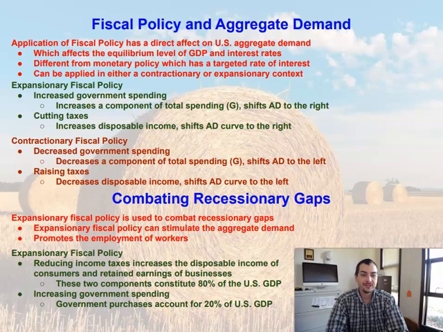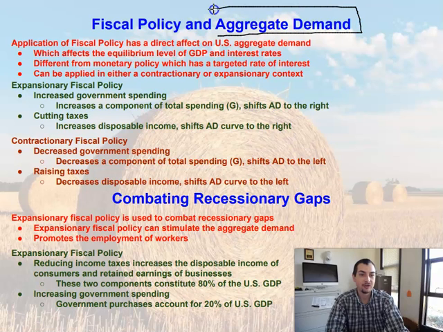So how can fiscal policy actually impact the macroeconomy? How can we use fiscal policy to combat both recessionary and inflationary gaps? Well, this happens by impacting the aggregate demand. The application of fiscal policy has a direct effect on the U.S. aggregate demand. Essentially, we're going to be employing fiscal policy to impact the U.S. aggregate demand to either combat an inflationary or a recessionary gap, just like we do with the monetary economy.